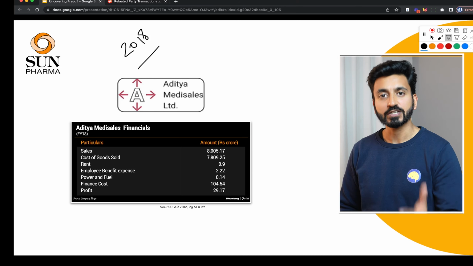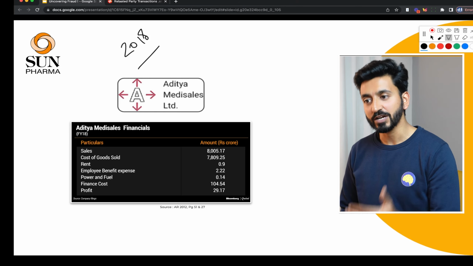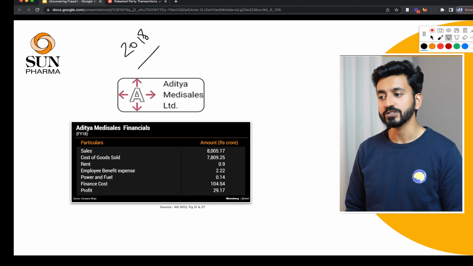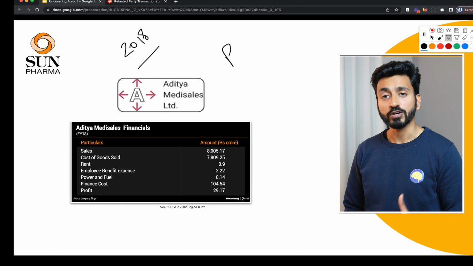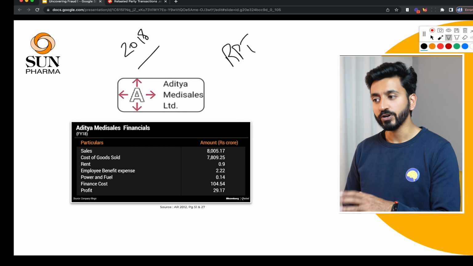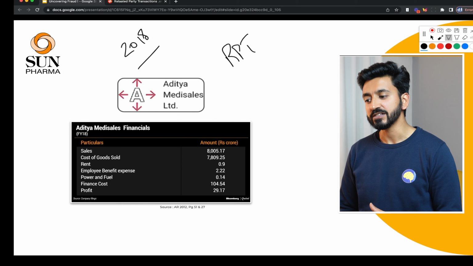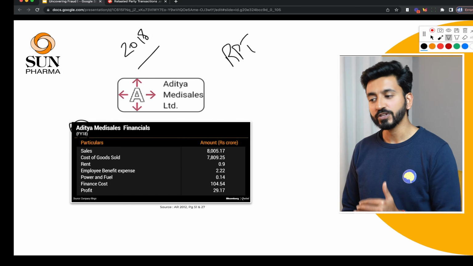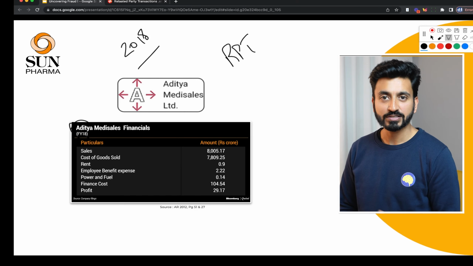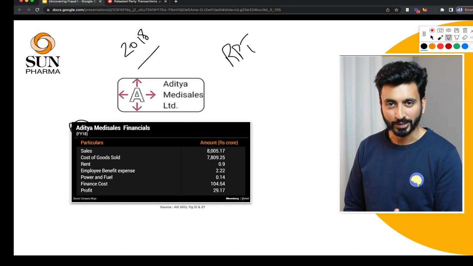It was always controlled, to a large extent, by Sun Pharma and the promoters, but it was never declared as an RPT up until 2018. So that really annoyed a lot of stakeholders. And secondly, the company itself, Aditya Medisales, if you look at its income statement, displays a lot of characteristics of a shell kind of company, right?